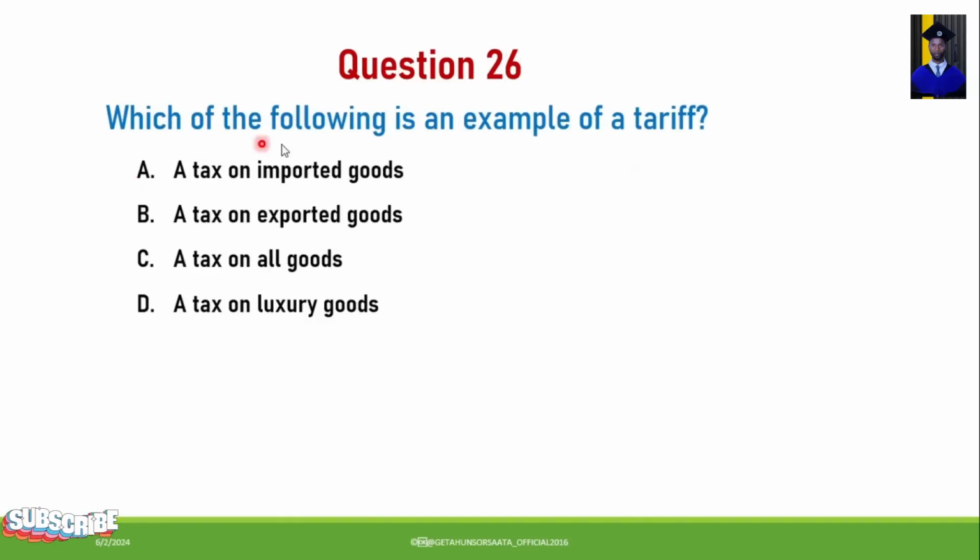Next, which of the following is an example of a tariff? A. A tax on imported goods. B. A tax on exported goods. C. A tax on all goods. D. A tax on luxury goods. So from this, which one is the best example of a tariff? The answer for this question is a tax on imported goods is an example of a tariff.